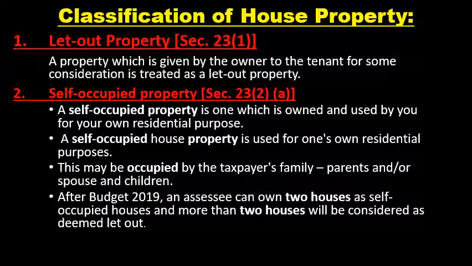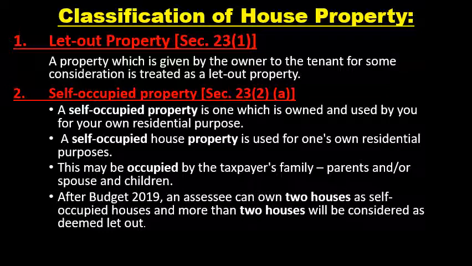The property in which you stay, which you use for your residential purpose, is considered a self-occupied property.